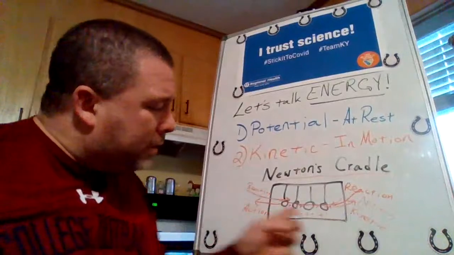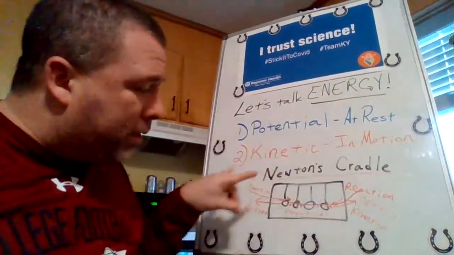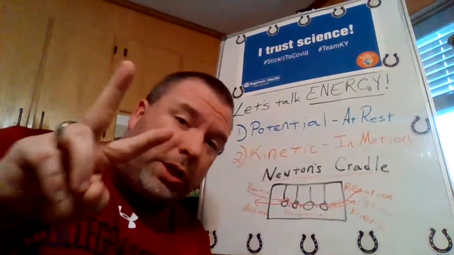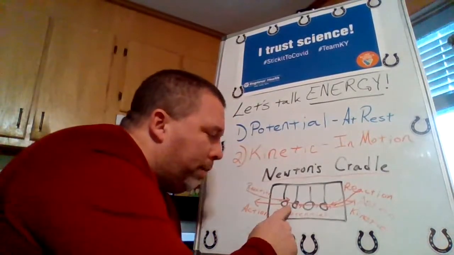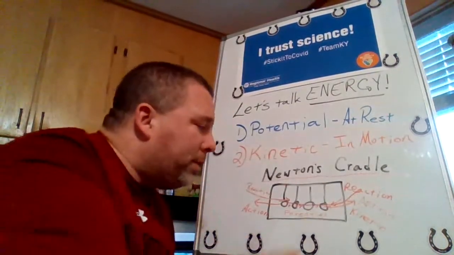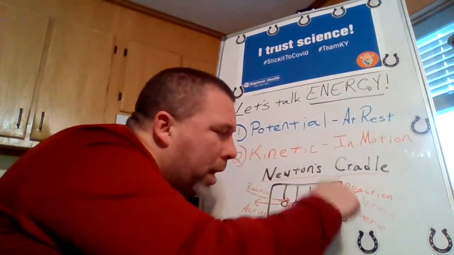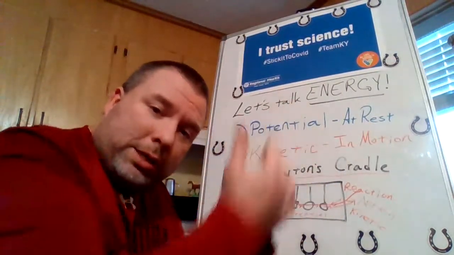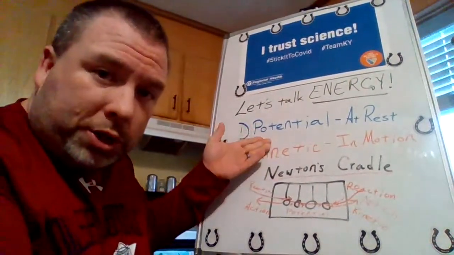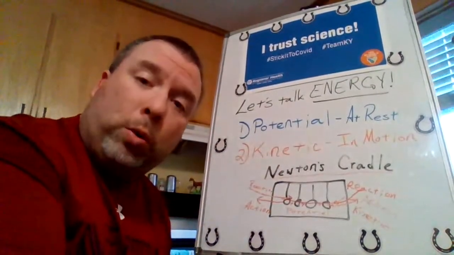So as soon as you have this, even though you have a potential energy that's transferred into kinetic energy and we have movement, gravity and friction are trying to slow it down. And don't forget, you have friction in two places. You have friction where the balls are hitting each other, but you also have air friction. You also have that air resistance. When this ball swings out here, it's hitting millions of air molecules, and that's causing friction too, and it's slowing it down. So we have two types of energy. We have potential energy when things are at rest, and we have kinetic energy when things are in motion.